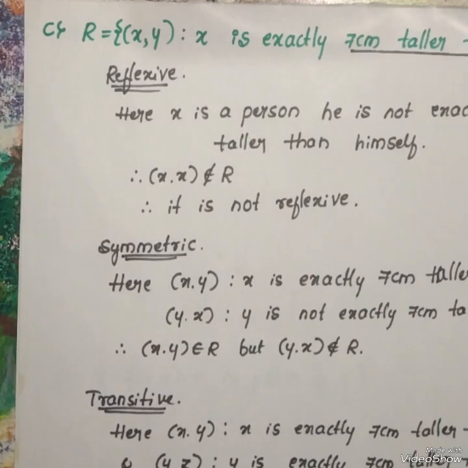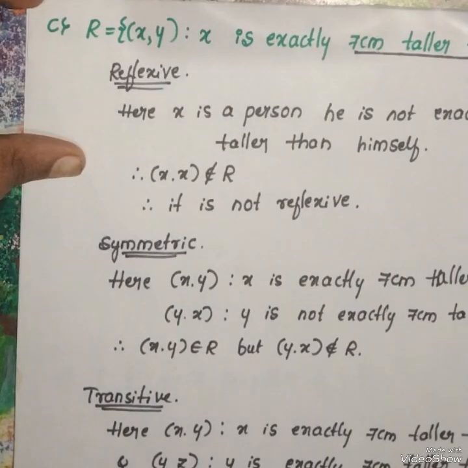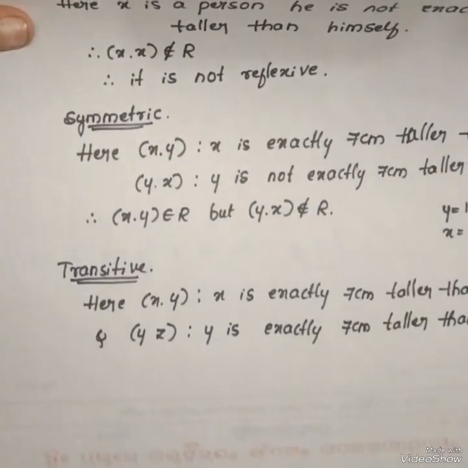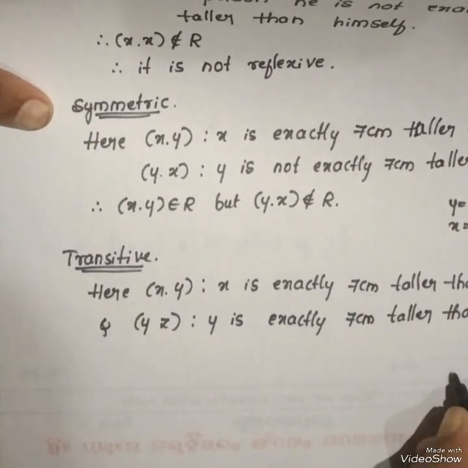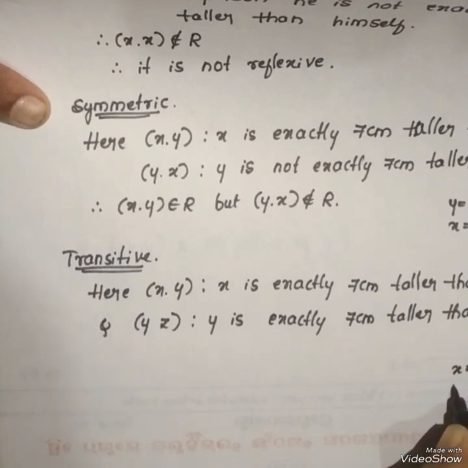By this condition, we have to take one example. That is, if x's height becomes 137, then y's height will be 130.